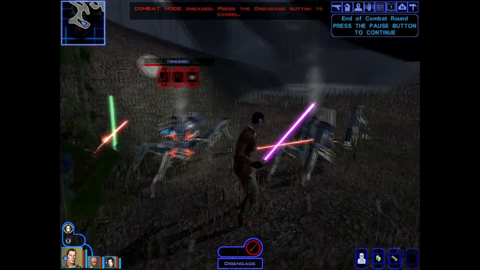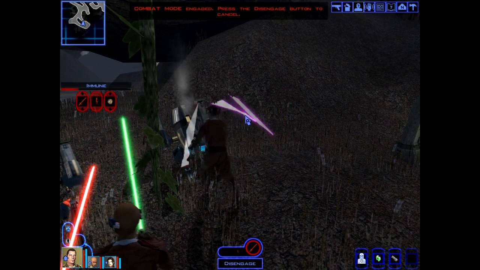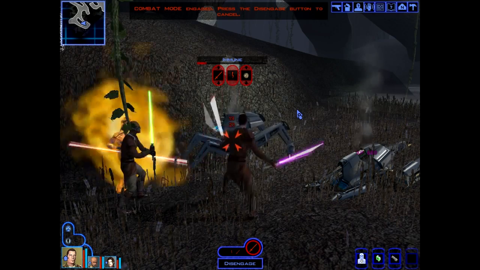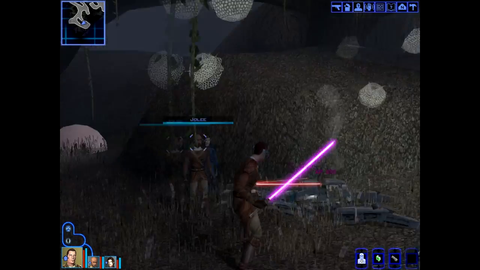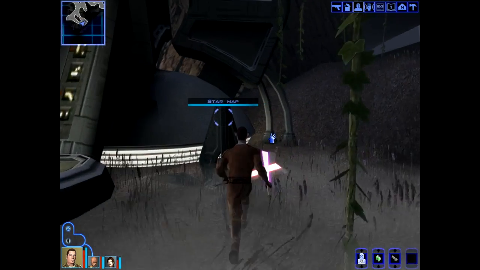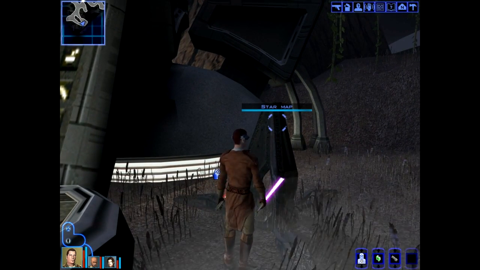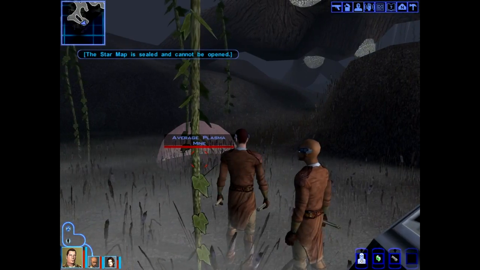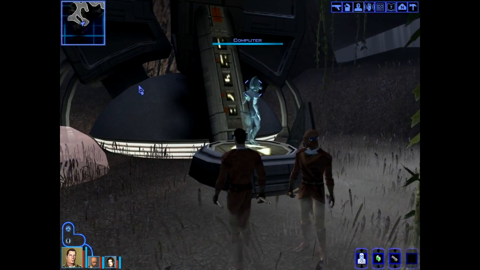These silly machines are useless. Keep attacking! There, take it. Yeah. You shut down now, dear buddy? Well, I'm going to take your star maps anyway. Open up! Sealed! Might have to readdress this machine.